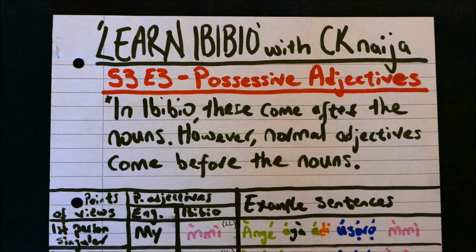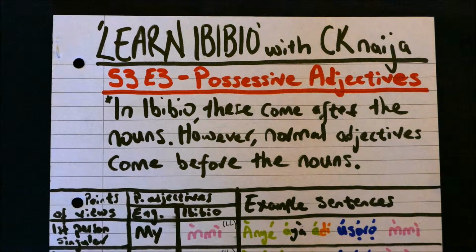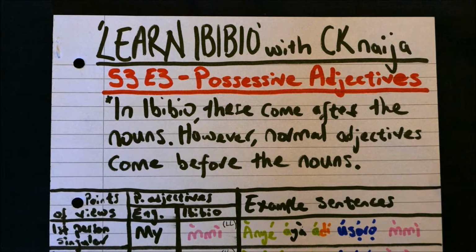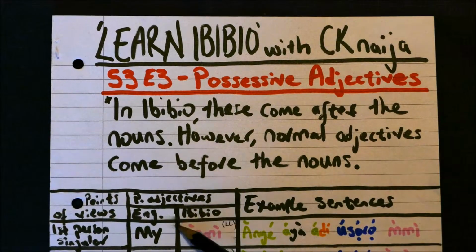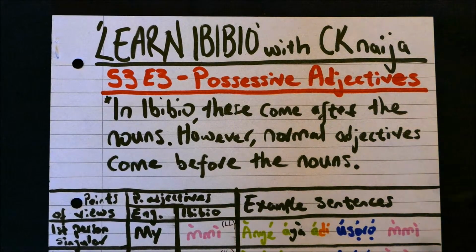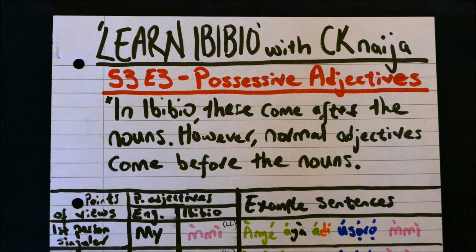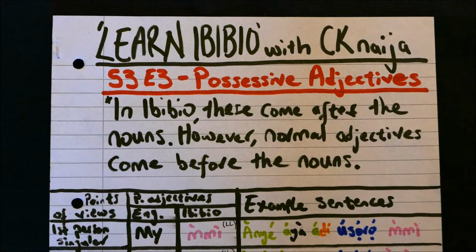If we start off with the first person singular, the possessive adjective in English is my. The word in Efik-Ibibio is me, two low tones. An example sentence we're using is "Anye ayadi usoro me."